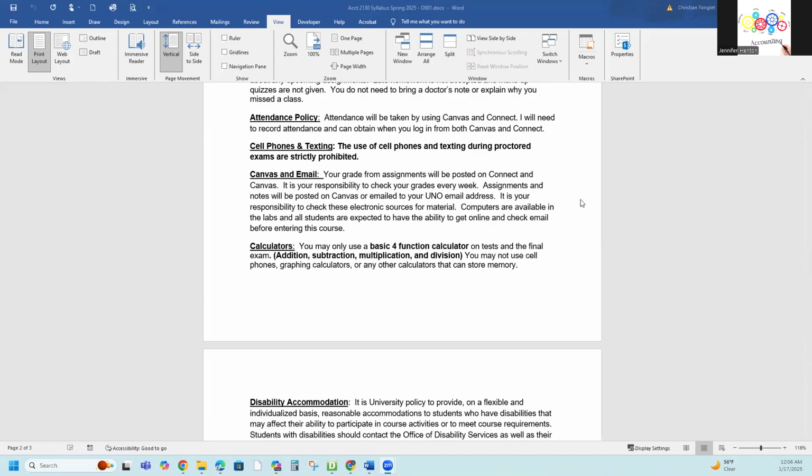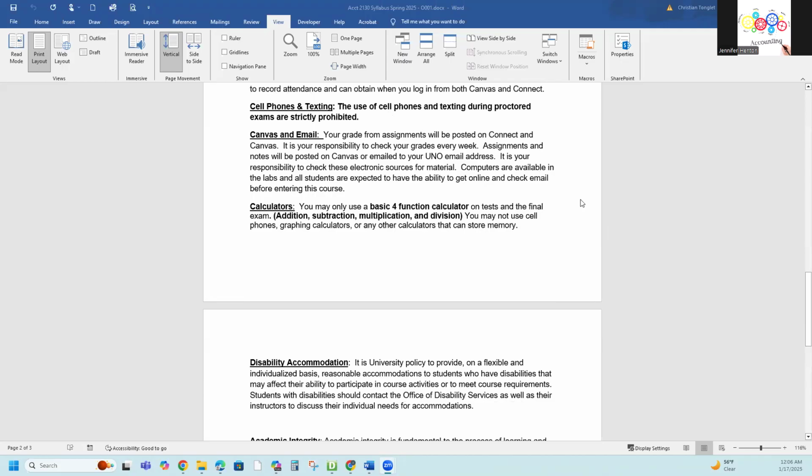Okay, and then also for your grading of the assignments, they are posted on Connect and on Canvas. But like I said, I'm not sure exactly if I'm doing Canvas correctly with the assignments in order to grade properly. So go ahead and look at your scores on Connect, and I'll let you know if there's any curves or anything like that that's going to be added to any of the assignments. But you can look at your grades on Connect and see what they are.